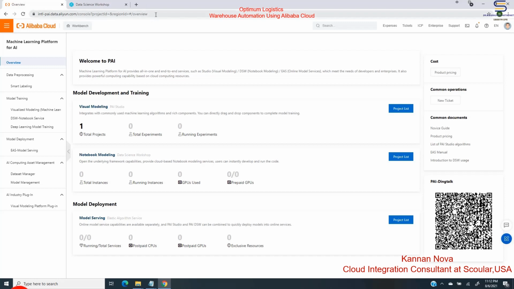This is the Alibaba Cloud PAI environment. PAI is a special resource for machine learning projects and data science projects. We can run any machine learning algorithms in PAI. The PAI console left side panel has a lot of menus. These are all machine learning process stages like data collection, data pre-processing, model training, and model deployment.